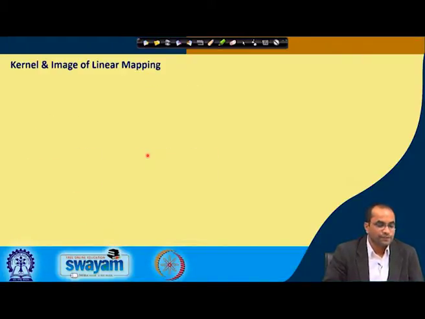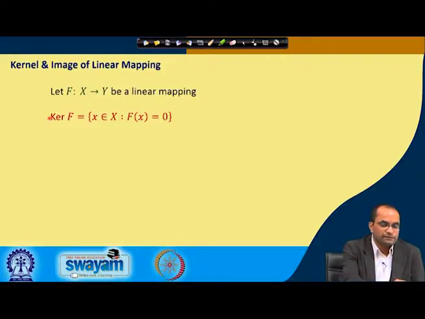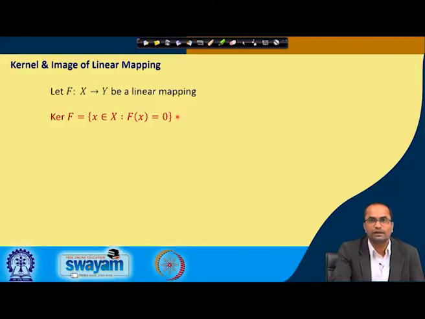So, another point to be discussed is called the kernel and image of a linear mapping. Let F again be a linear map which maps the elements from X to the elements in Y. The kernel of F is defined as the elements from the vector space X such that they map to the 0 element in Y. So, this is the kernel here.